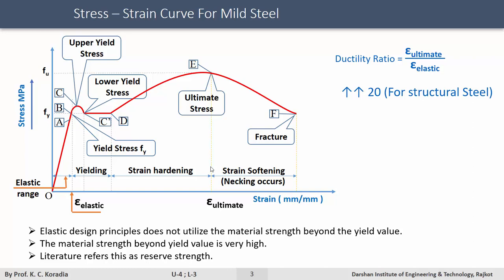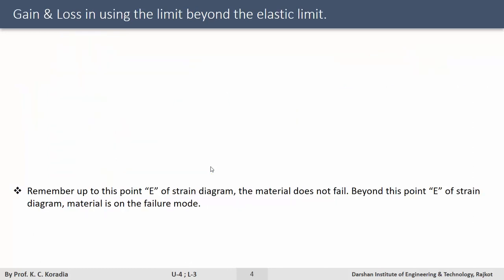Let us first look at the positive aspect of this design concept. That is a design concept which utilizes or proposes to utilize the reserve strength of the material, which is phenomenally high compared to this area, that is the elastic zone area.